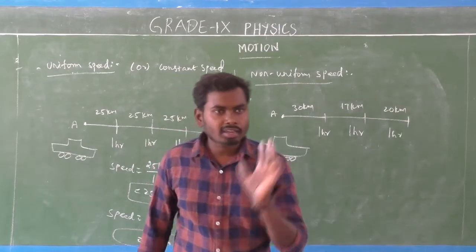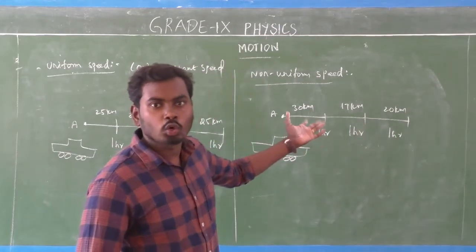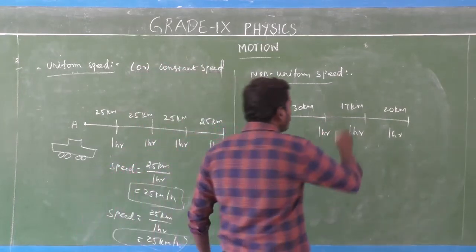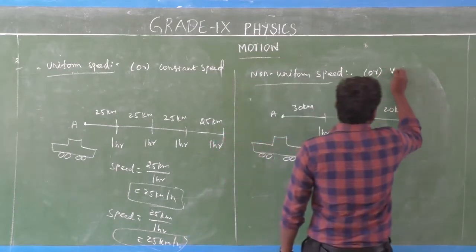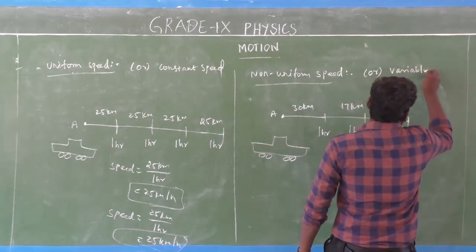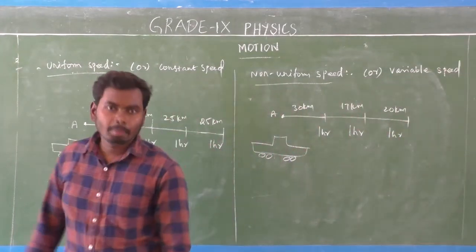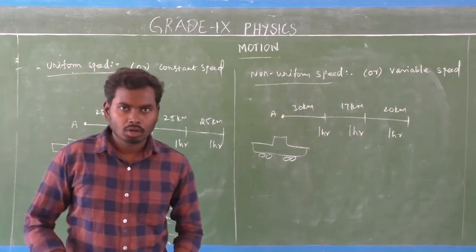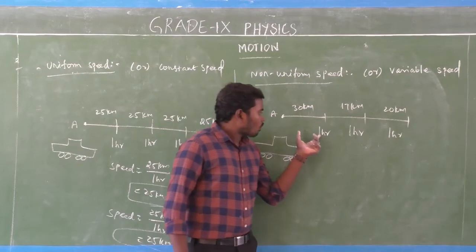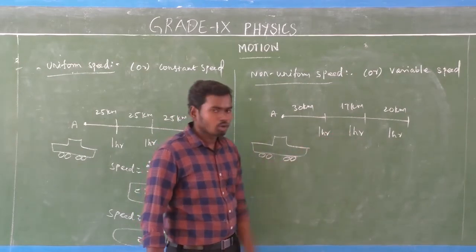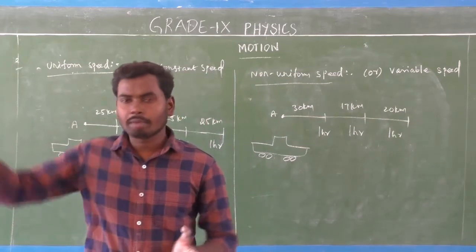So we can say the object is at non-uniform speed. It is not constant speed. Non-uniform speed is also known as variable speed. Variable means nothing but changing. So whatever term you take, the speed will not be the same. There will be different speed ranges.